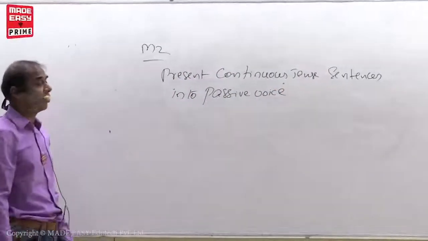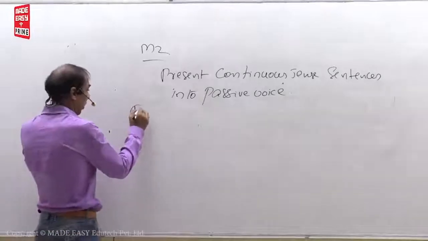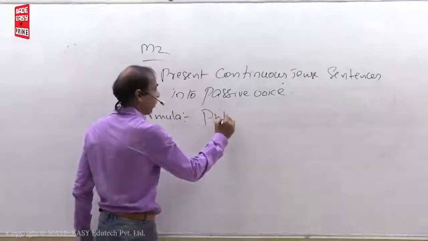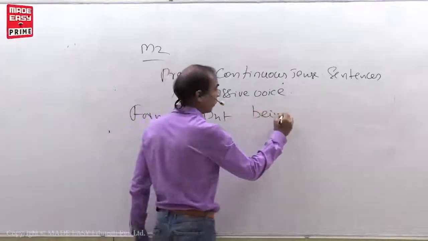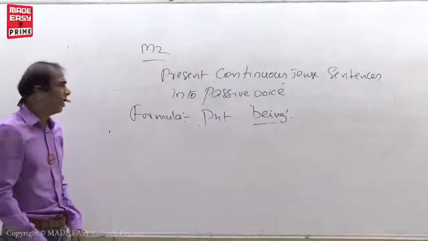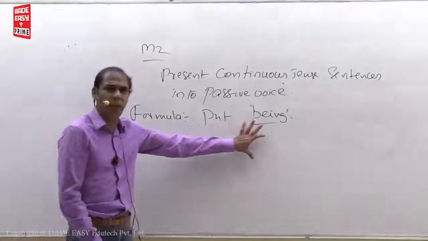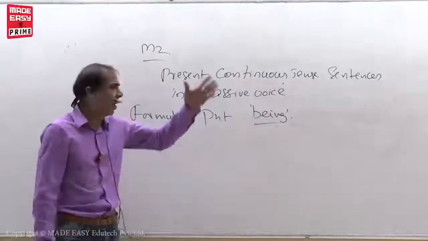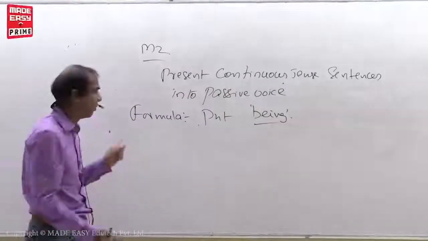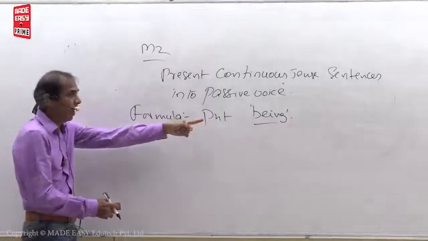Formula: put being. Same process, but only B forms will change. Voice topic is very easy. Whatever the model, just B forms will change. Put being, B-E-I-N-G.